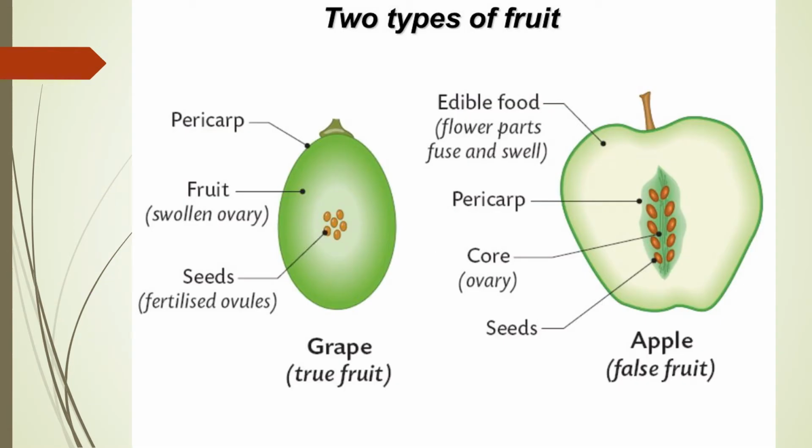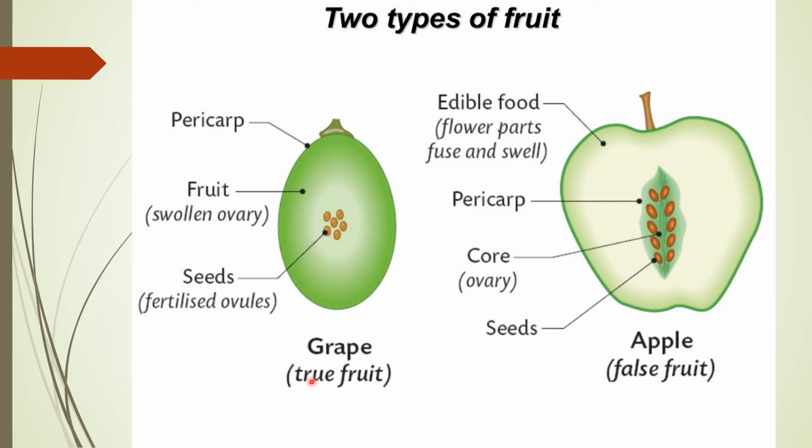There are two different types of fruits in your syllabus, on the basis of formation of fruit. As I told you, there are two types of fruits. One is known as the true fruits and one is the false fruits. So what is the difference? If we talk about the true fruits, they actually derive from the ovary of a flower but are not associated with any non-carpellary part. It means just a carpel, or you can say the ovary, participates in the formation of a fruit. That time it is known as a true fruit.